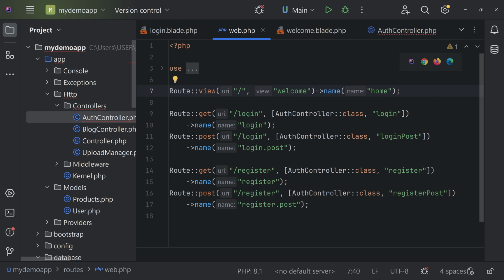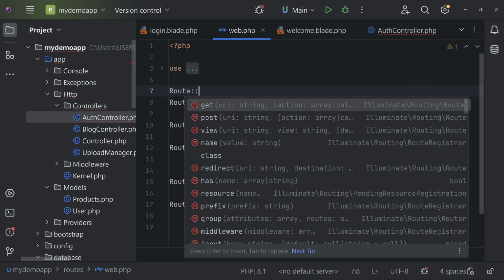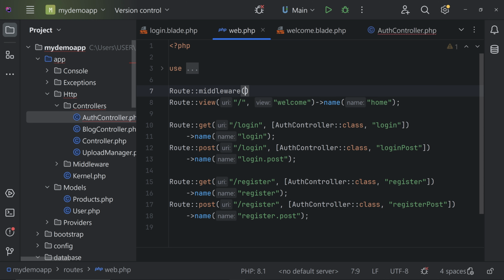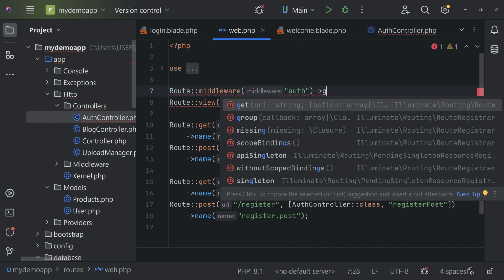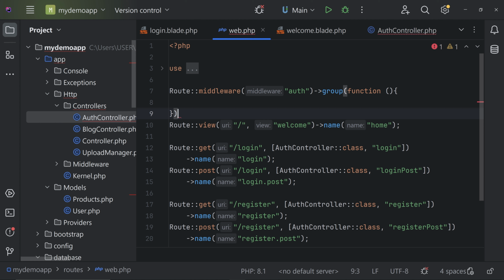home. Okay, that's it. And we are going to change this to be a group. Let's group it with Route, and we can use middleware and set it to auth. So we can only access everything inside this route group if the user is logged in. Then we are going to use group. We learned about all these in the previous videos, so go and watch those. Then a function, and we can open it and give a semicolon here.